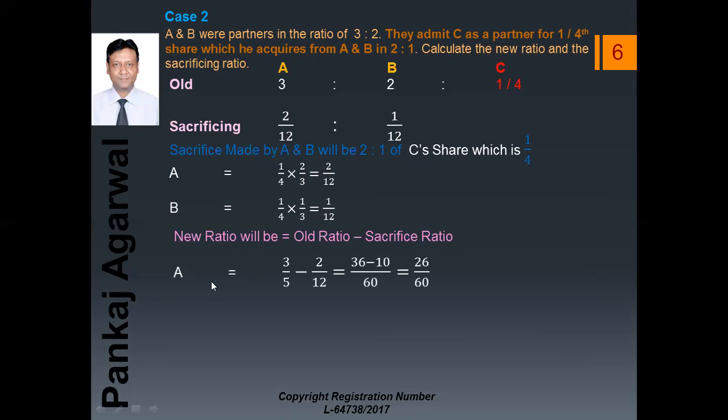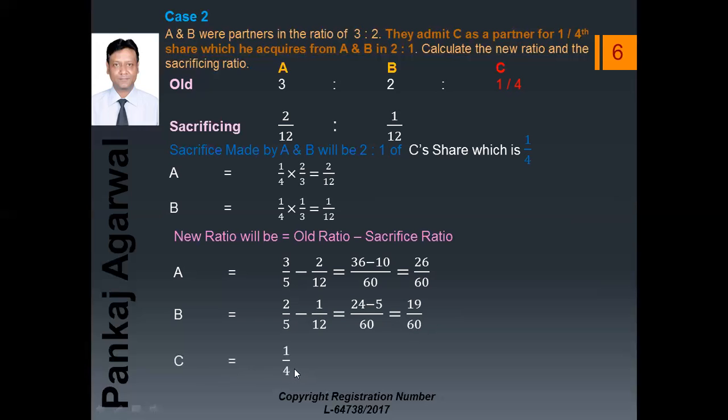So for A, old ratio was 3/5 minus 2/12. The new ratio for A will be 26/60. B's new ratio will be calculated by 2/5, the old ratio, minus 1/12. This is the new ratio.